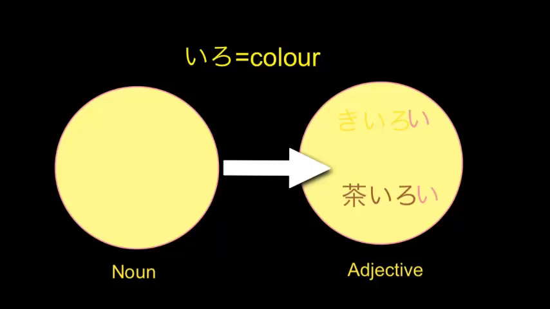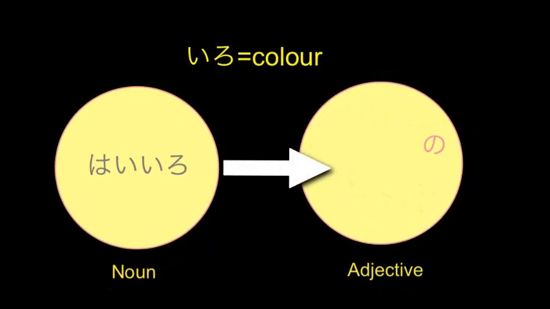We now have two final categories of Japanese colours, and these are colours which cannot become adjectives with the addition of hiragana I, but which can only be used as nouns. Now, we already know that any noun in Japanese can be linked to another noun with the particle no. So that's the system that we have to use for the final colours.